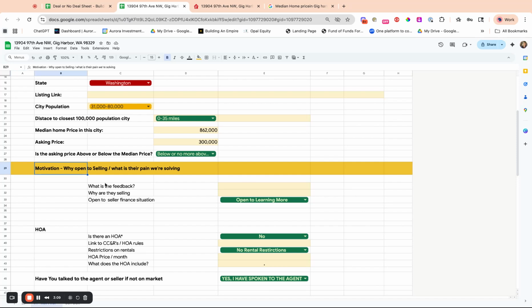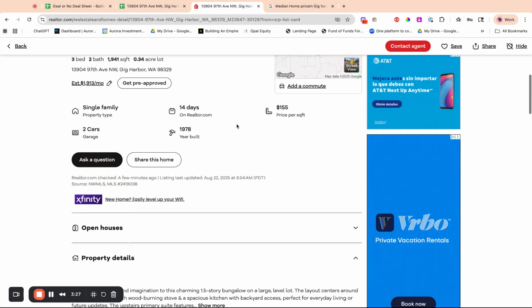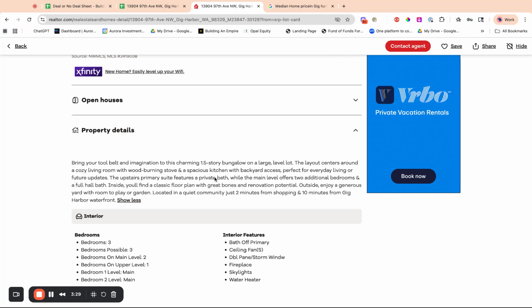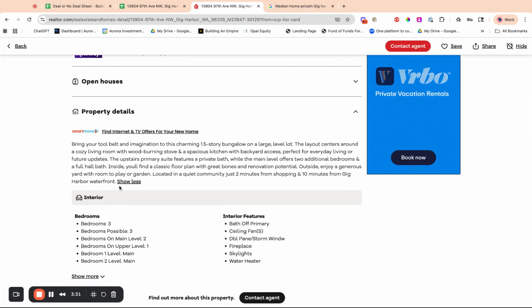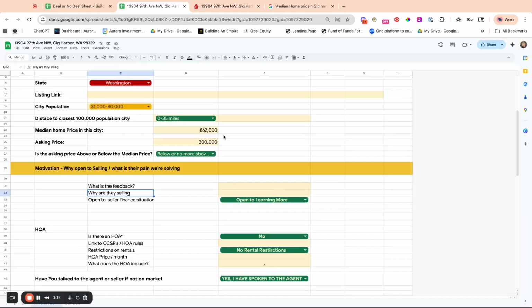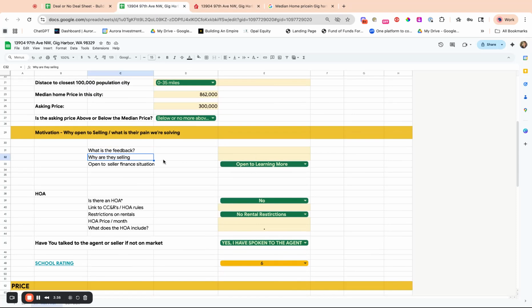So this is also going to be things that you can ask the agent. We want to fill this in before, so we don't ask questions that are already on the listing, because it's not going to make us any friends. So what's the feedback? Why are they selling? I don't think that's going to be in the listing. No, it's not there, so we can't fill it in. These will be things we'll ask the agent.